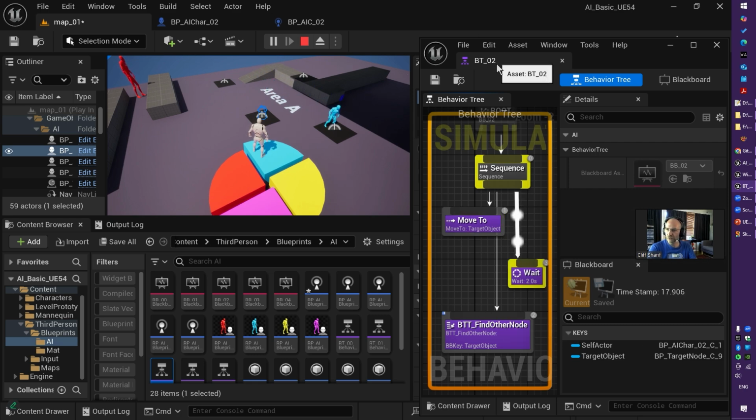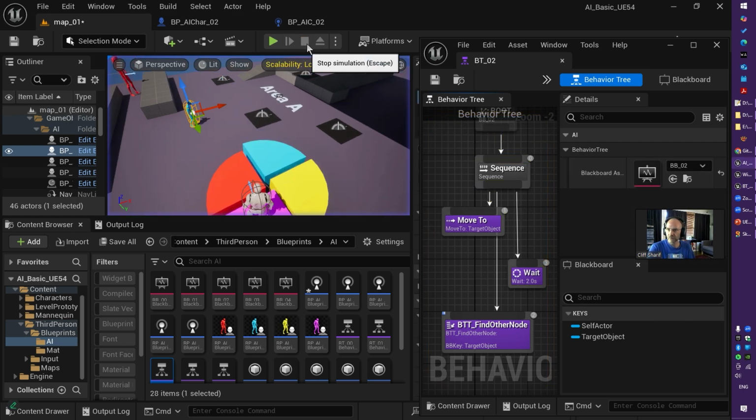As you see, my target object is changing, and automatically it knows where to go. So it's quite important that you can debug your behavior tree and your Blackboard variables while you run the AI scenario with your game. This visual debugger is quite useful.